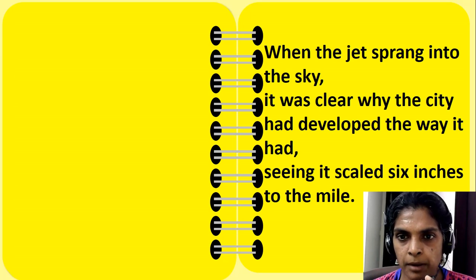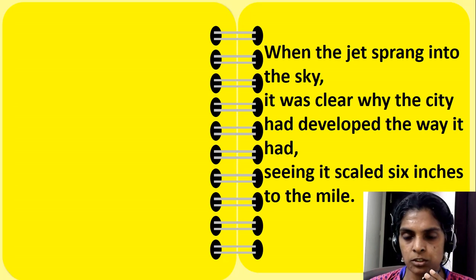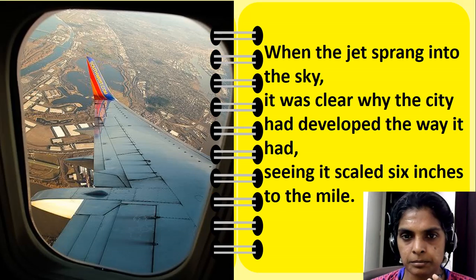When the jet sprang into the sky, it was clear why the city had developed the way it had. Seeing it scaled 6 inches to the mile. So this is the actual view from an aeroplane.